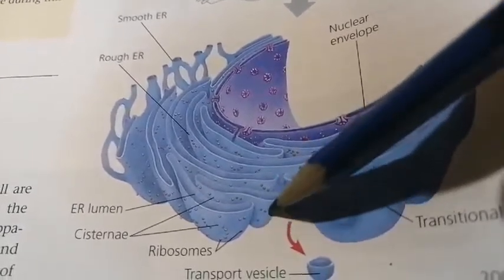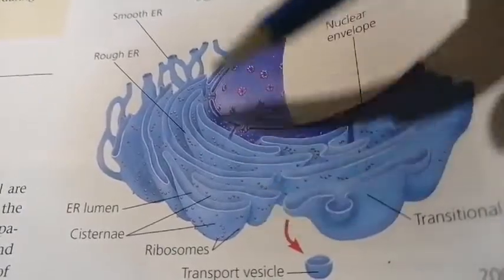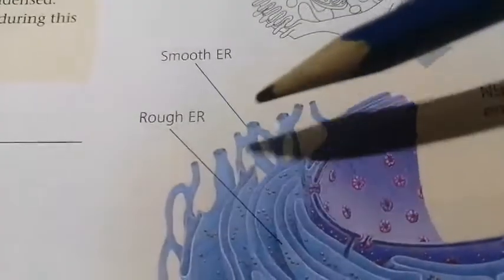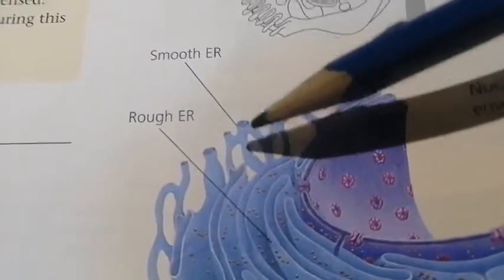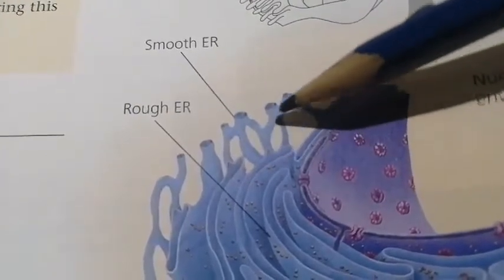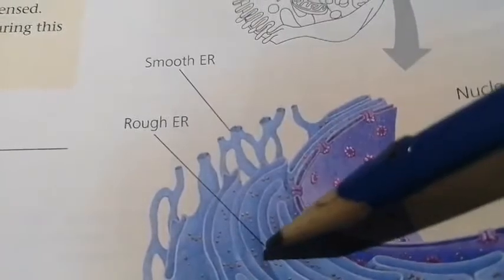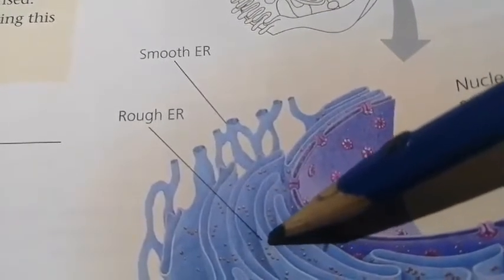And now you can see dots on them, isn't it? These are your ribosomes, okay. There are two types of endoplasmic reticulum. You can see these ones, they don't have ribosomes on them. They are your smooth endoplasmic reticulum, and the rough ones, the name rough has come due to the presence of these ribosomes on them.